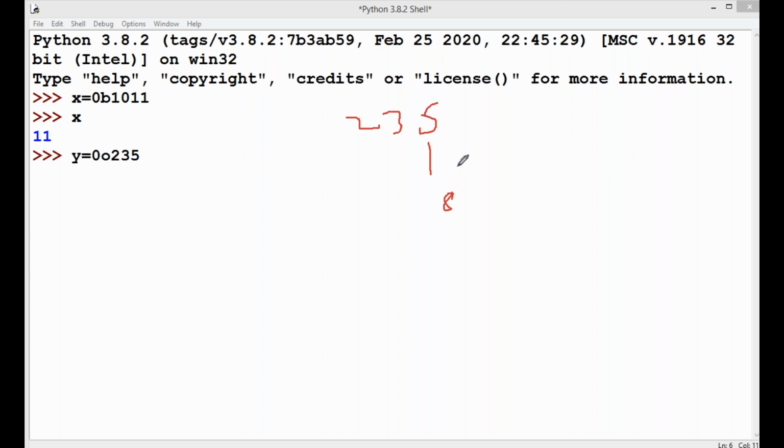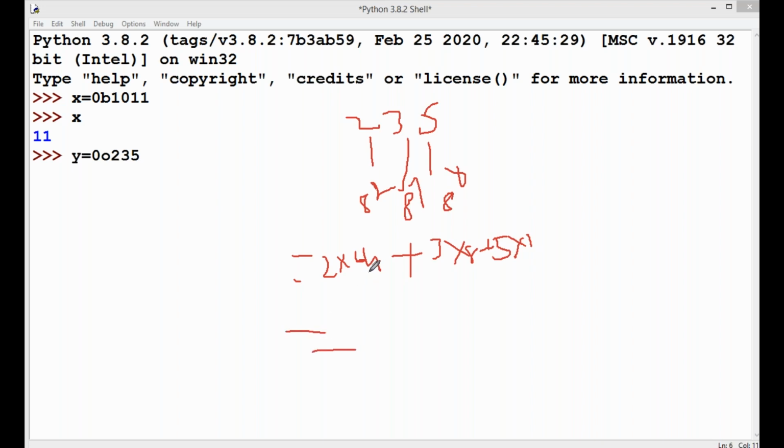8 power of 0, 8 power of 1, 8 power of 2. 2 into 8 power of 2, 64, plus 3 into 8 power of 1 means 8, plus 5 into 8 power of 0 means 1.